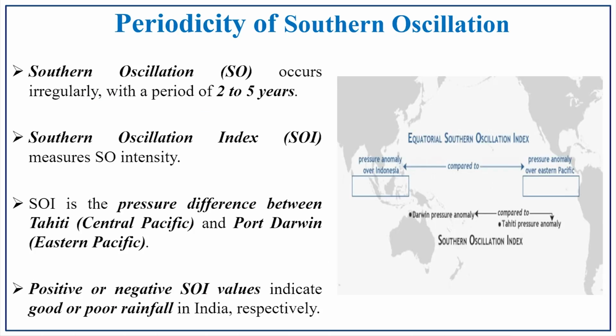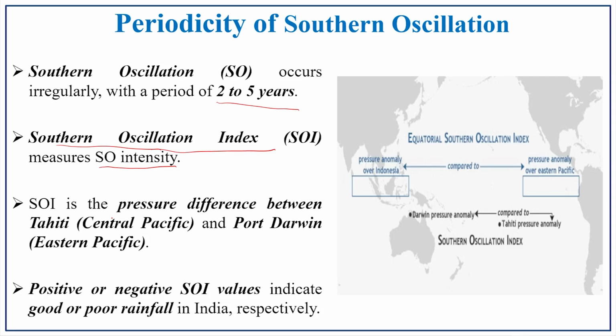Southern Oscillation has a periodicity. Periodicity, how often is it occurring? Southern Oscillation occurs irregularly. It does not have a fixed pattern. It is irregular in nature, but with a period of 2 to 5 years. It may occur once in 2 years, or it may occur once in 5 years. The Southern Oscillation Index, SOI, measures the Southern Oscillation intensity. How is the intensity measured? With the help of SOI, that is the Southern Oscillation Index.